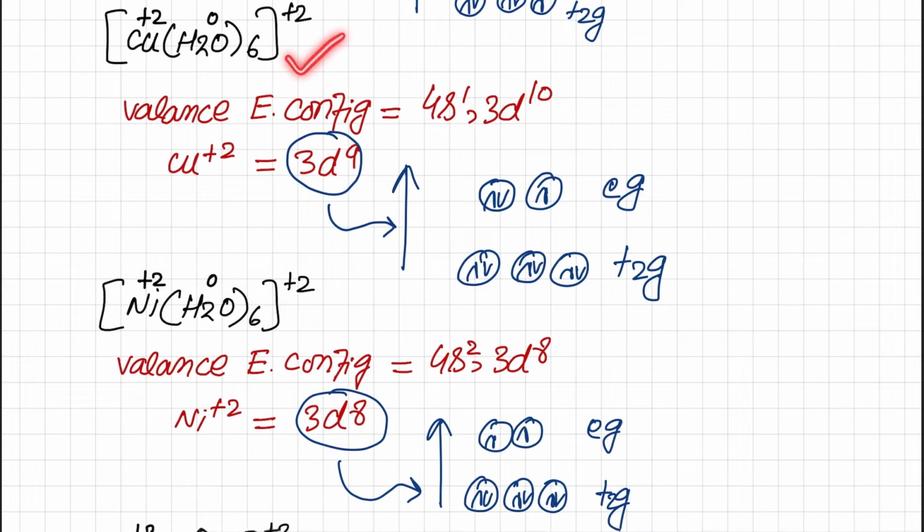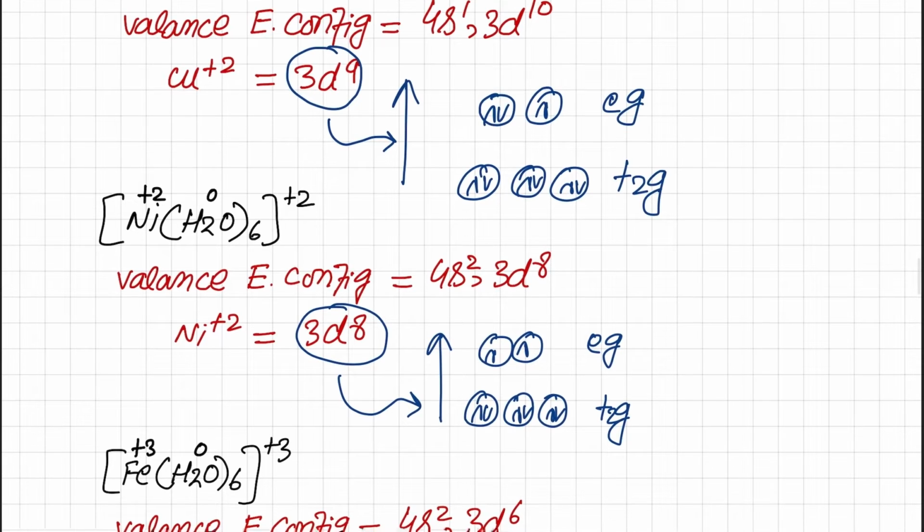The next example is copper hexaaqua. Again it has a charge of +2, water is neutral, so copper will be +2. This is the valence electronic configuration of copper, which is 4s1 and 3d10. So we will remove 2 electrons, one from s and one from d, so this is the valence configuration of copper +2, which is 3d9.